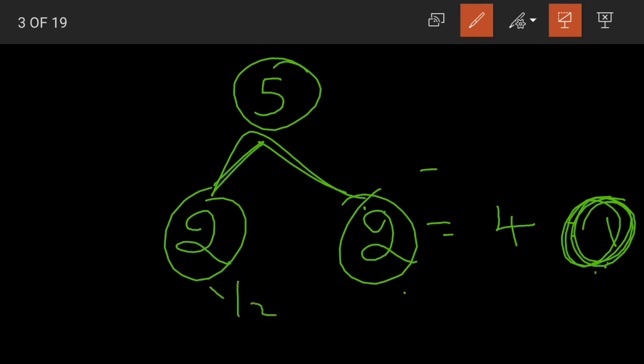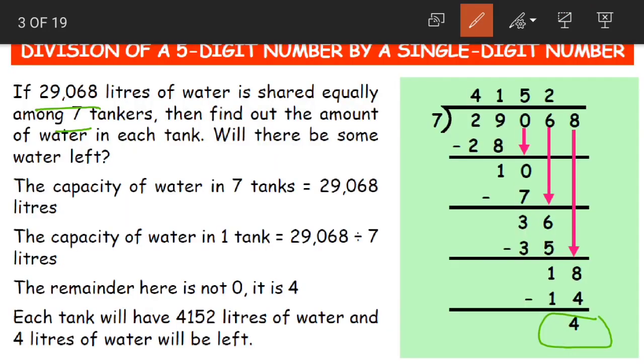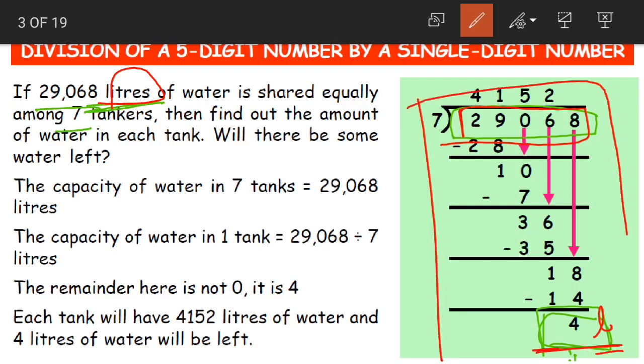You will either take half or you will give it to your mother or father. Yes children? So in the same way here also 4 is remaining. 4 what? 4 liters. 29,068 are liters of water. So 4 liters of water are remaining. This is the division part.